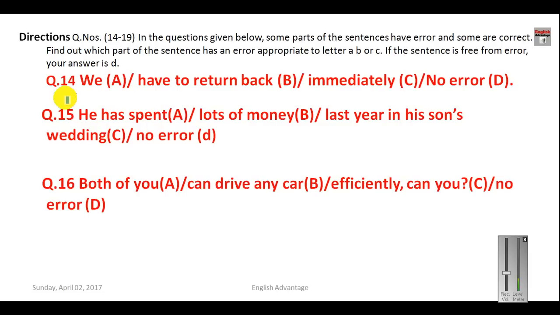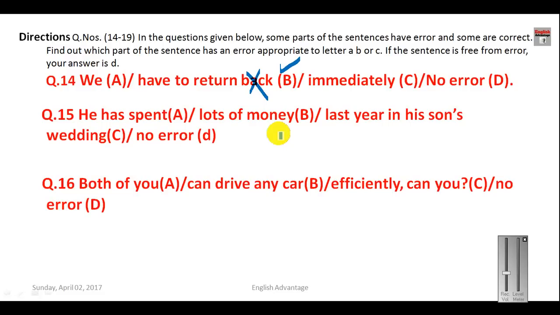Now here we start the spotting error part. In whatever part there is error, please tick mark that part, and that only will be your answer. We have to turn back immediately. So here your answer will be B, because with the return we cannot put this back. Return means to come back, so back is extra here, so you have to remove this back, and here your answer will be B.